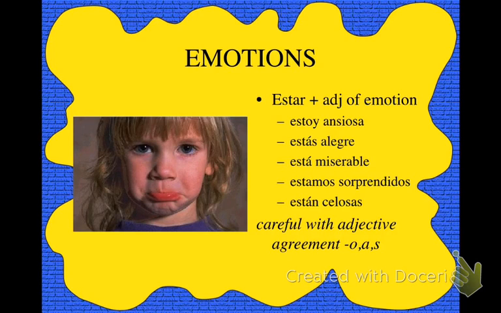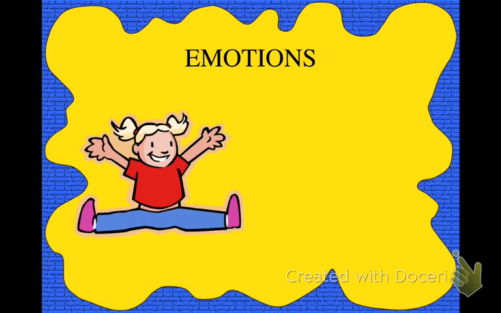I want you to also challenge yourself to try to start using some new adjectives and not just contento, alegre, and triste, right? So start looking them up and thinking about some of the emotions you could be. And some more verbs, some verbs that have emotions. First of all, the verb alegrarse. It looks a lot like the adjective alegre, and it means, well, you'd think it would mean to be happy, right? It makes me happy that.